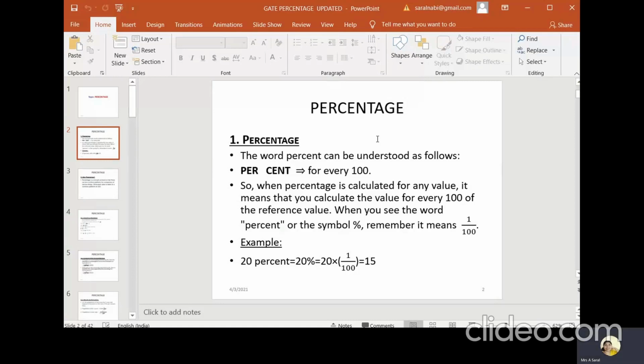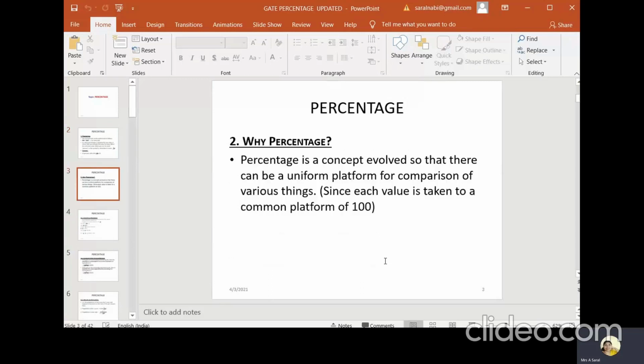Generally, percentage is nothing but 1/100. That is called 1%. For example, 20% can be written as 20 percentage symbol, or it can be written as 20 into 1/100, since 1% is equal to 1/100. So 20% is nothing but 20/100, which is equal to 1/5. And why is percentage very important, I said.